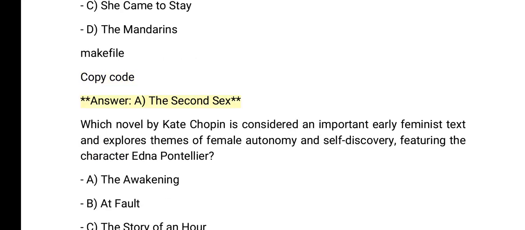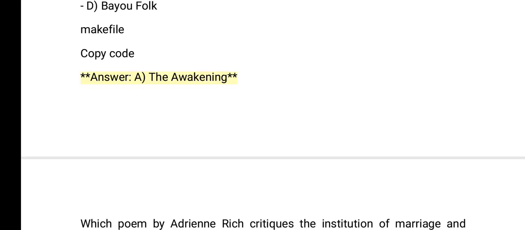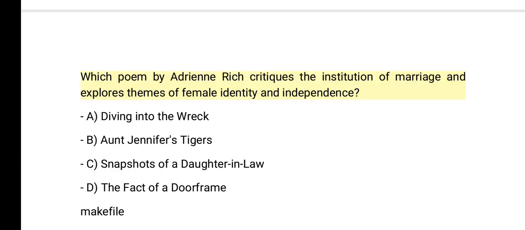The Second Sex. Which novel by Kate Chopin is considered an important early feminist text and explores themes of female autonomy and self-discovery, featuring the character Edna Pontellier? A. The Awakening. B. At Fault. C. The Story of an Hour. D. Bayou Folk. Answer. A. The Awakening.